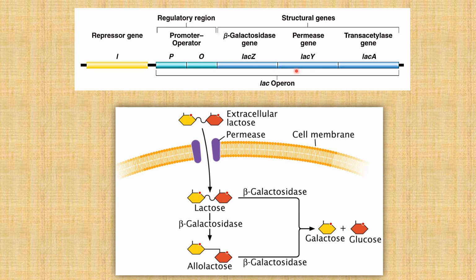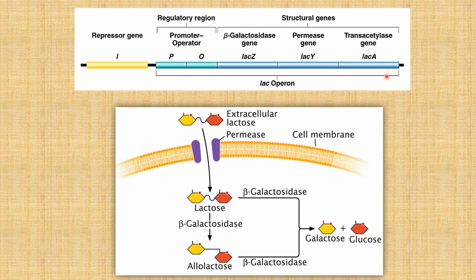Now LacY encodes for the lactose permease enzyme. This lactose permease ensures the transportation of the lactose molecule through the semi-permeable membrane of the bacterial cell to inside the bacterial cell. Last one is LacA, which encodes for beta-galactoside transacetylase.